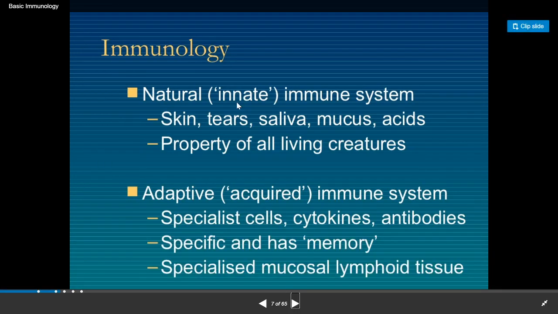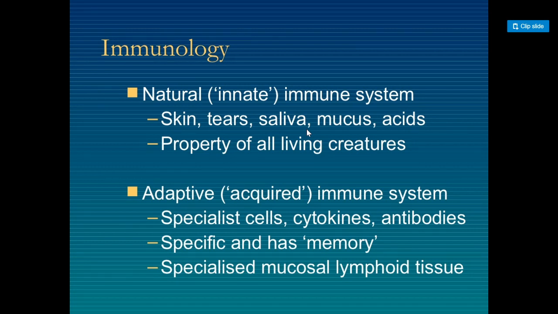Immunity is again of two types: natural, like innate immunity, and the second is acquired immunity. Innate immunity is part of the skin, tears, and saliva. Innate immunity is also called the first barrier against pathogens that invade the human body.